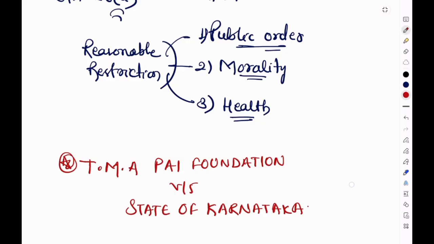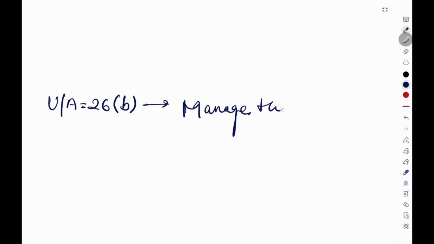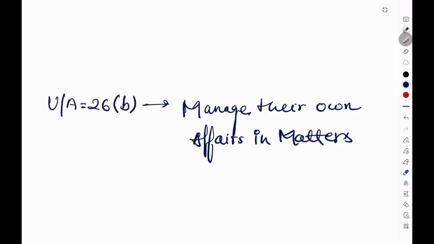So I think we are done with Article 26 Clause A, which protects the collective autonomy of religious denominations by allowing them to create or continue institutions for religious and charitable purposes, and that must be subject to public order, morality and health. Now we should move to Clause B. Clause B of Article 26 basically gives religious denominations the right to manage their own affairs in matters of religion.